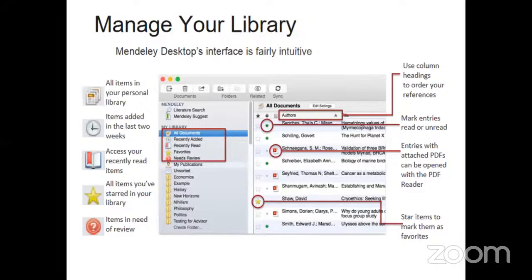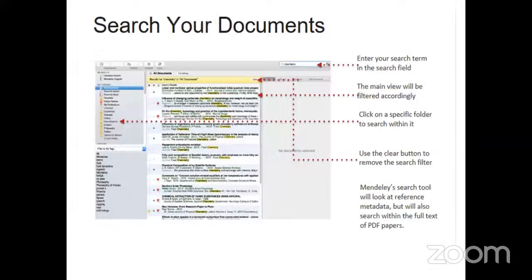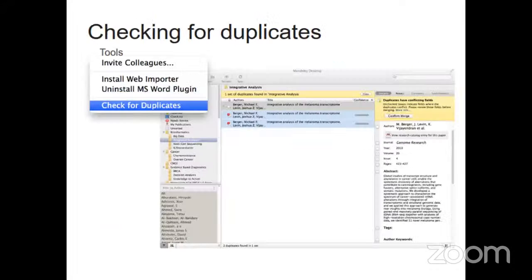And then this one is how to manage the libraries. Recently added documents, like some of the mails, you mark as a favorite, so it will be at the top. Anytime you want to open it, you can just open it from the favorite mode. We can do the same for journal articles. If any article is very important, you can mark it as a favorite. In this way we can use this, and here we can create folders separately and store the papers accordingly. Searching, I have told you how to do.